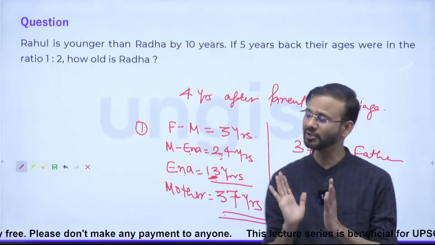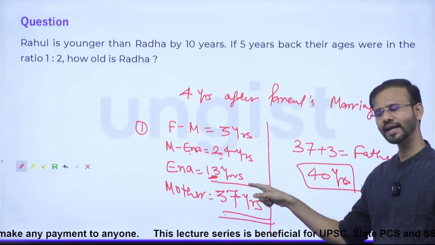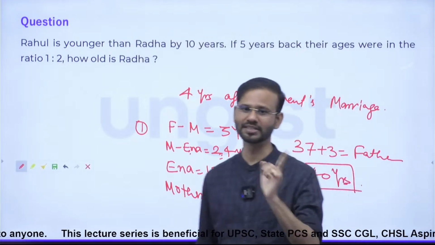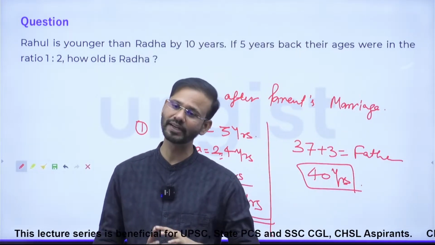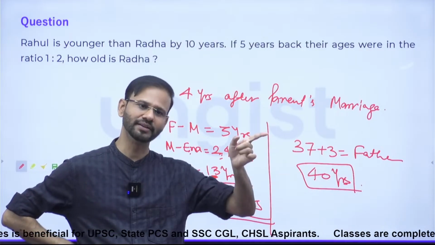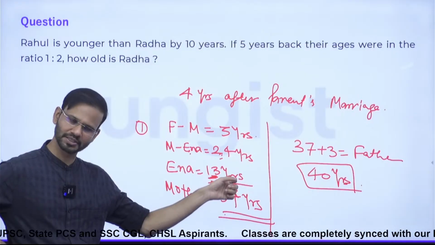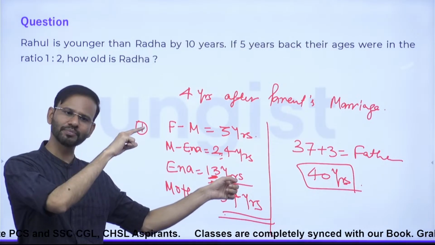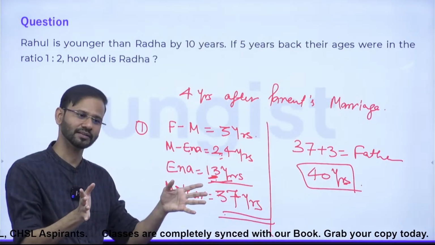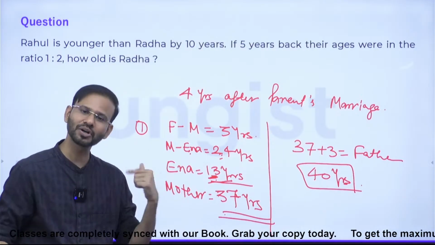Now please tell me, if today the age of Anna is 13 years and Anna was born 4 years after the marriage of her parents, it means 17 years before they got married. Why? Because Anna was born 13 years back, and 4 years before that they got married. So 13 and 4 is total 17, right? So 17 years back they got married.